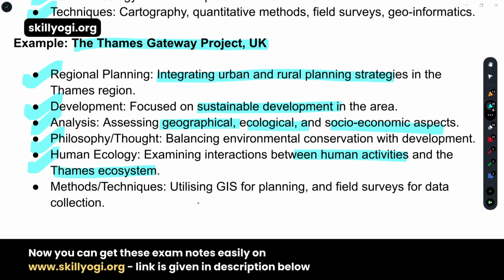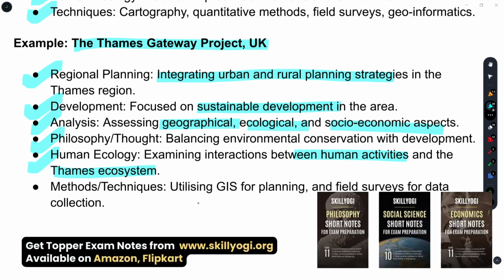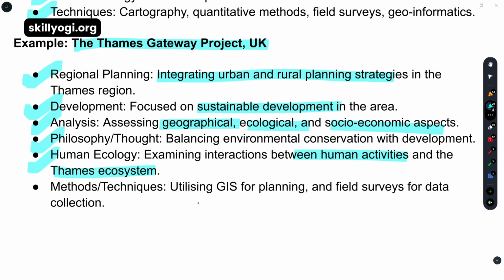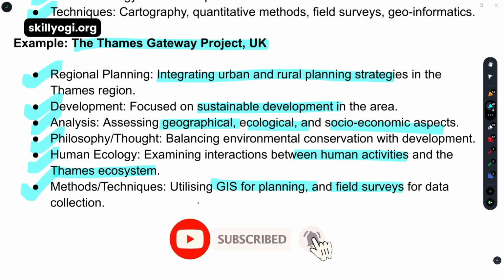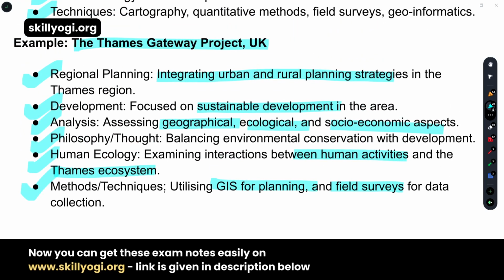If you are going to make any kind of project, first you have to know the ecosystem of these places, and then decide which kind of activity humans can do. And last is GIS. GIS software is needed for planning and field survey: how the work is, how the people of these places are, what the demand of those places is, whether there is any demand to make the project. You have to learn that first and then go for the next part.